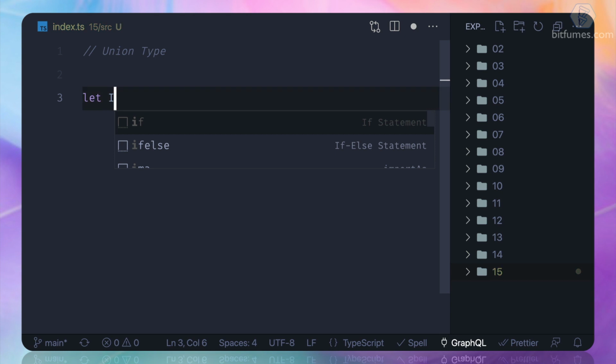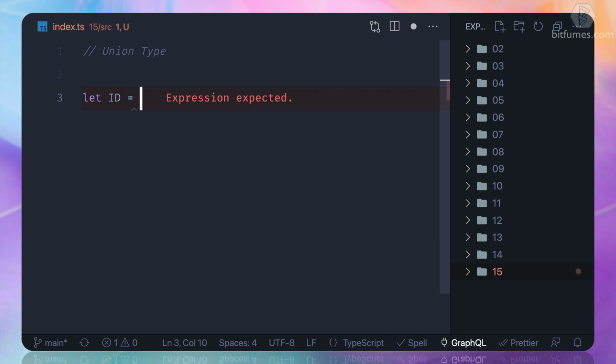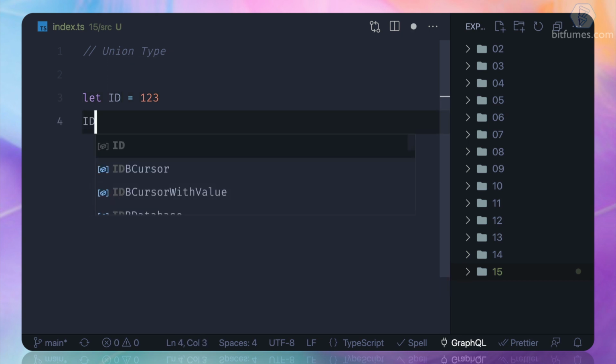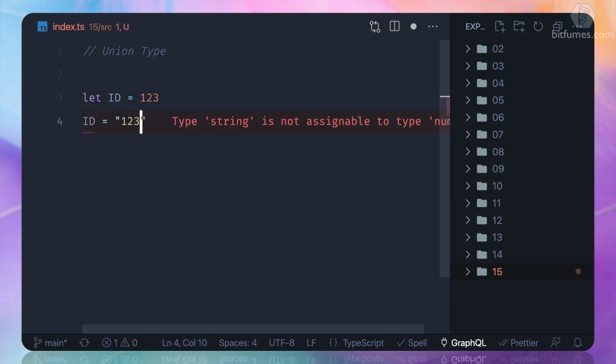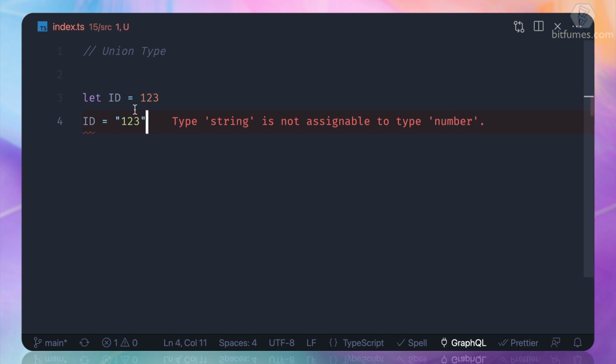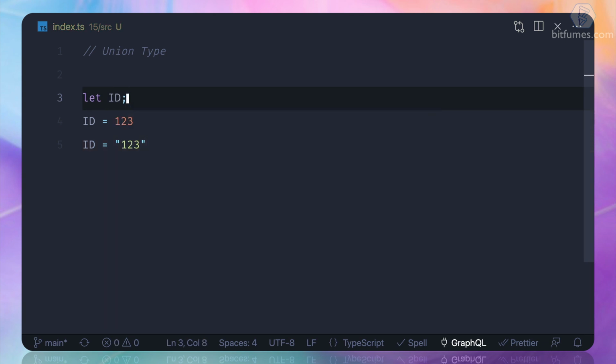Suppose I create a variable called id, and then I assign id 1 to 3. That's very nice, and type inference says that the id is a number. But if we want to assign 1 to 3 as a string, it's not getting it. But if you want the flexibility, then you can say that id is a variable without any type, and then TypeScript will get the type whenever you assign any value.